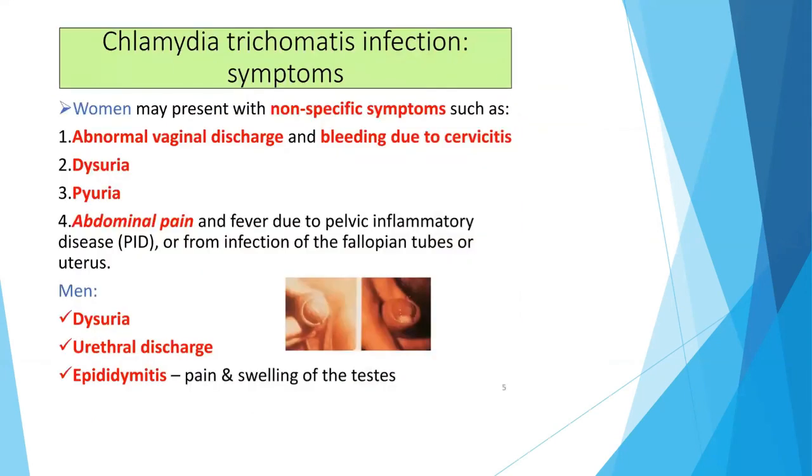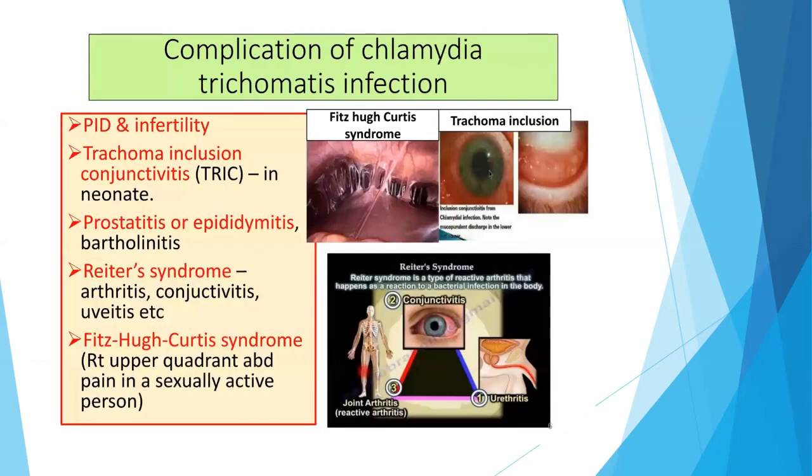So women may present with non-specific symptoms such as abnormal vaginal discharge and bleeding due to cervicitis, dysuria, pyuria, abdominal pain, and fever due to PID. And in men, dysuria, urethral discharge, or epididymitis, which is the pain and swelling of the testis, may be present.